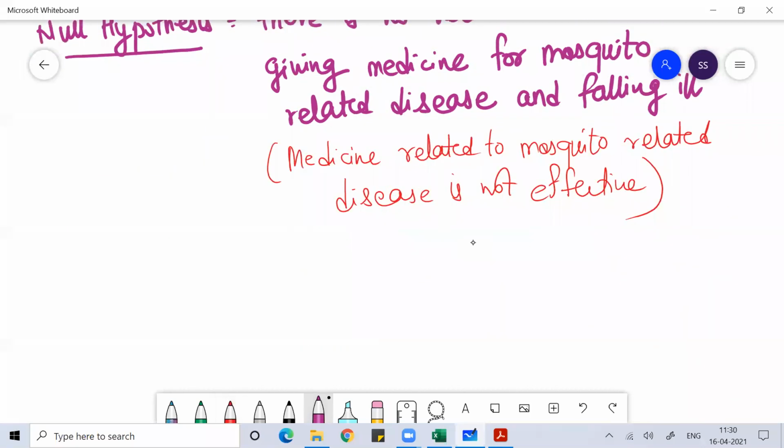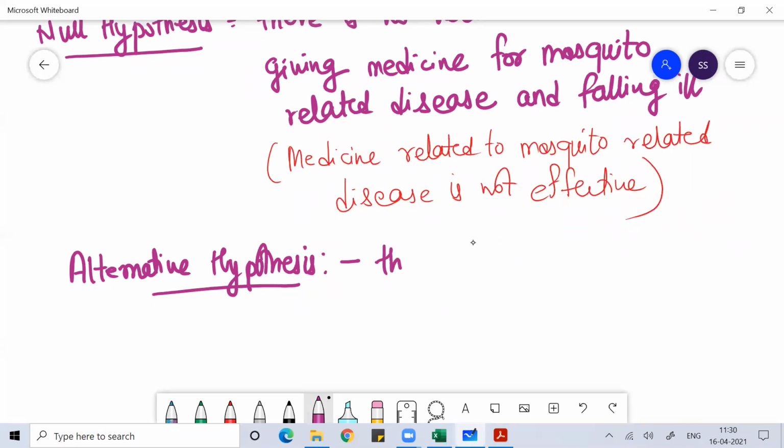Now in the alternative hypothesis, I write that there is a relation.